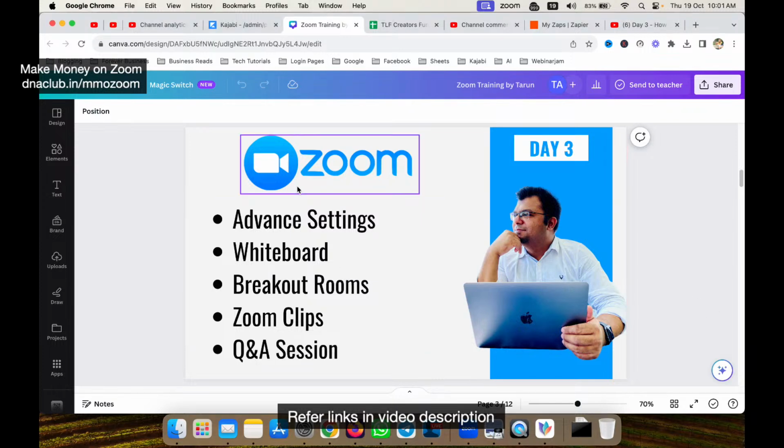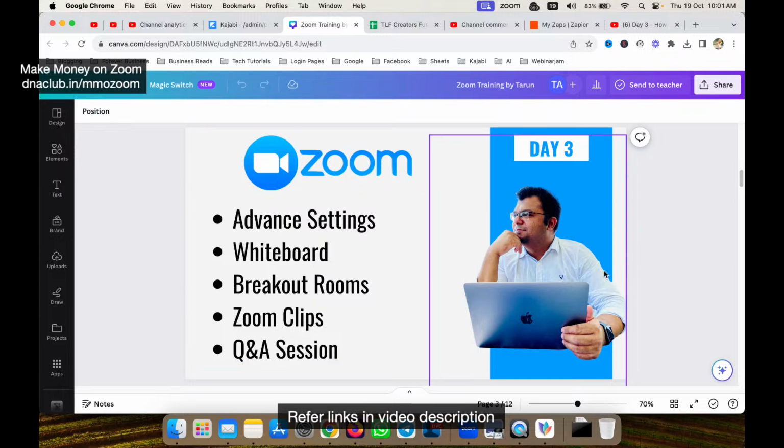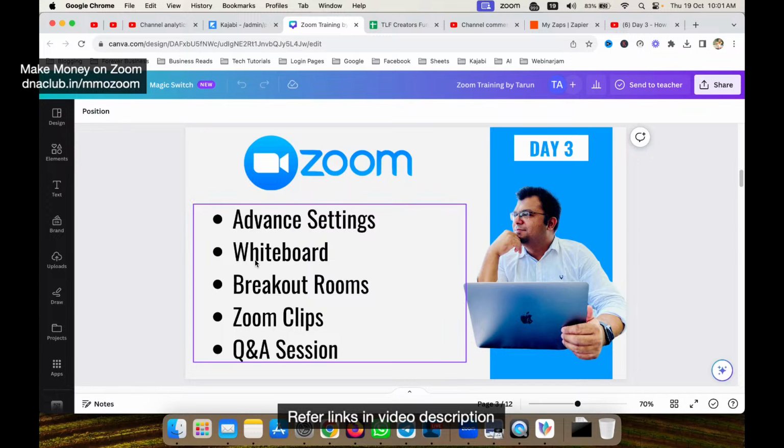Now, before I start with these topics, I really want you to pay attention to this, because most of you are missing out on these important settings, okay? And this will literally blow your mind, and you will understand the capability of Zoom.